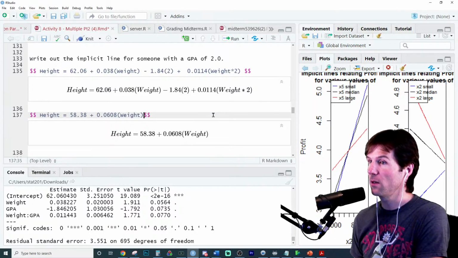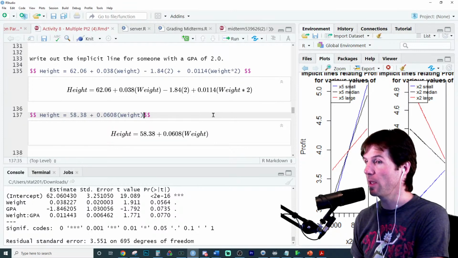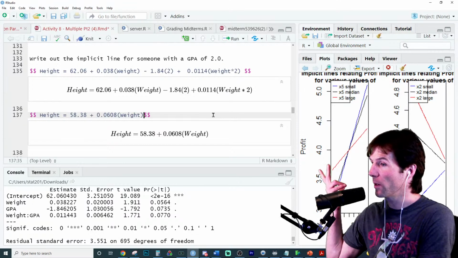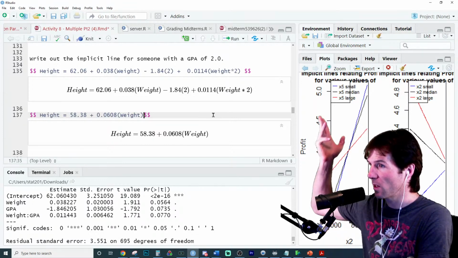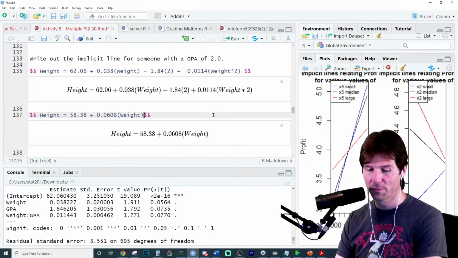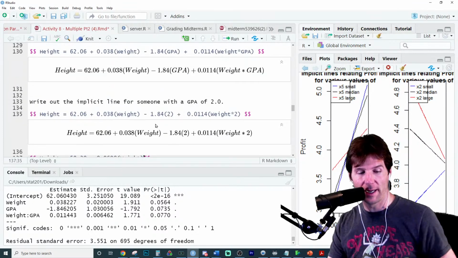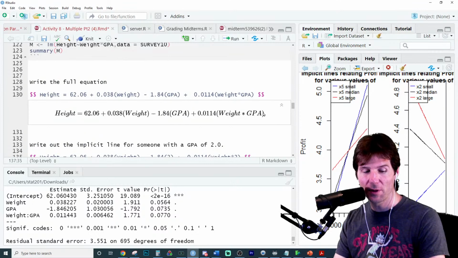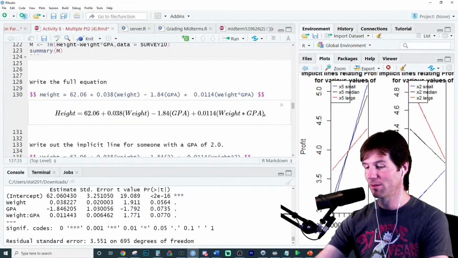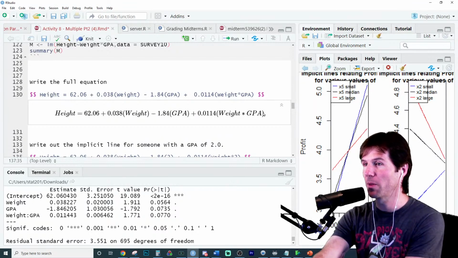There is the line for somebody with a GPA of 2. This is the implicit line. And that's what's going on over here. It's solving values. But the easiest one to ask is to solve the line for somebody with a GPA of 0. So just take a moment and solve the line for somebody with a GPA of 0.